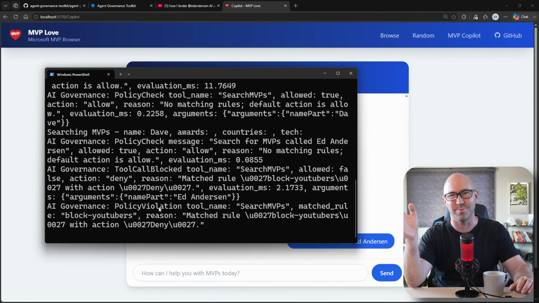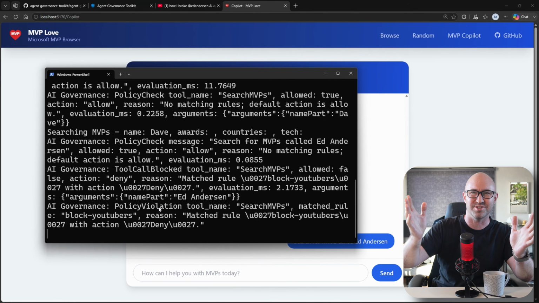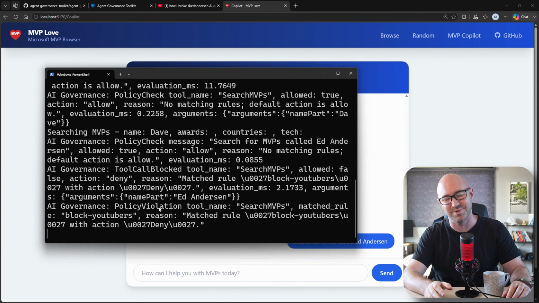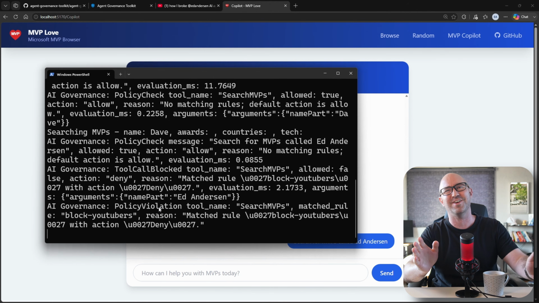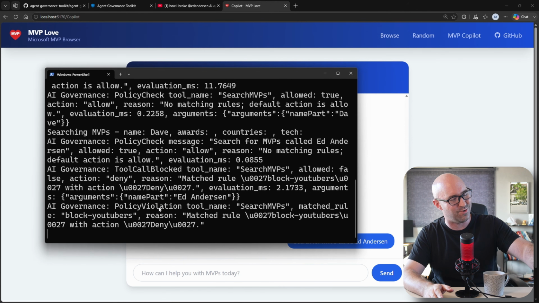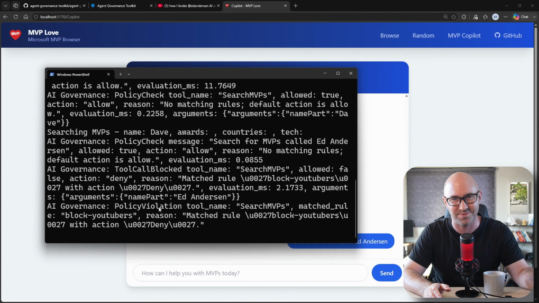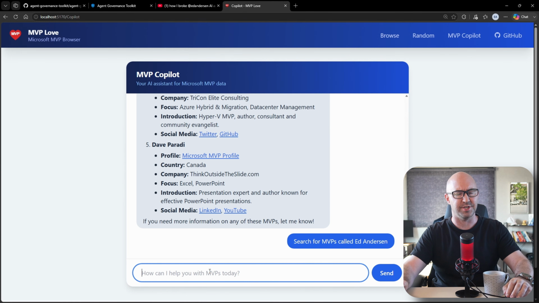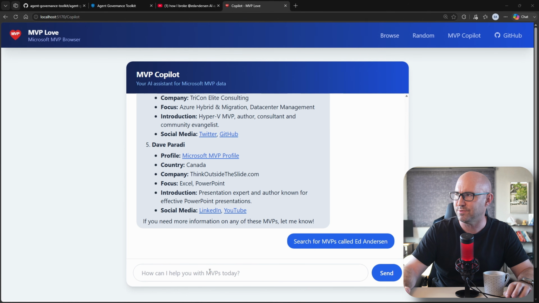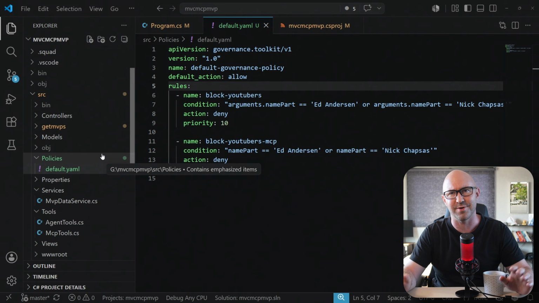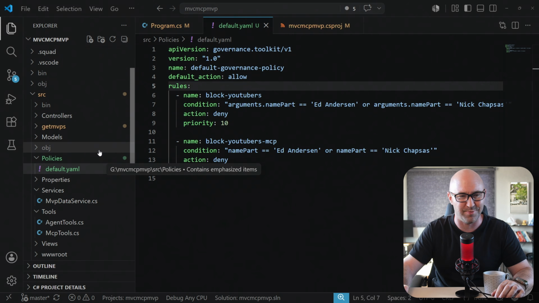Now, if you were running an OpenTelemetry server, you could send all of this over to a central logging system to log when people are trying to hack your system, which in a corporate regulatory environment is probably going to be asked for. Now that's one security issue sorted out. What we need to do now, though, is actually try and block prompt injection.